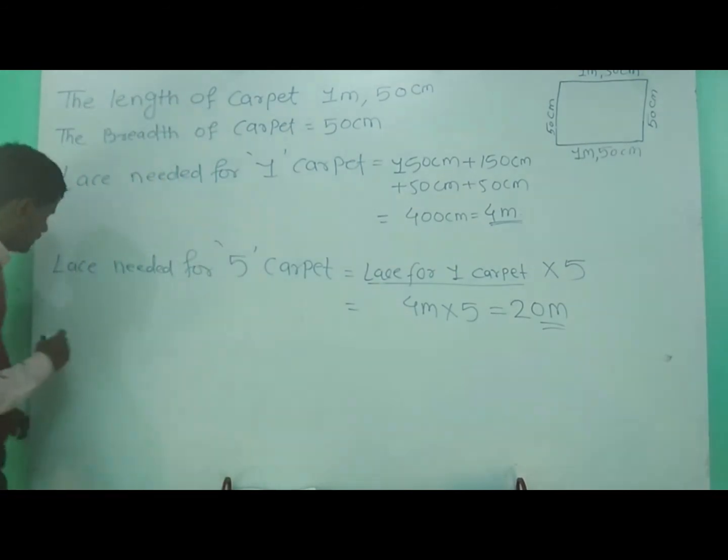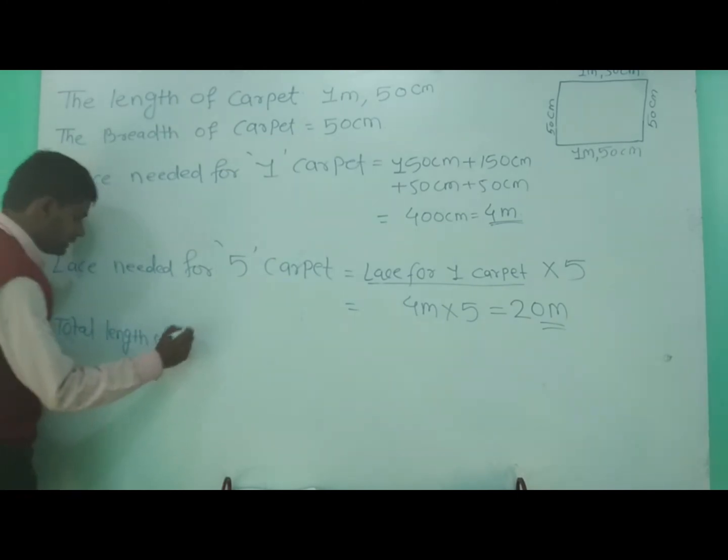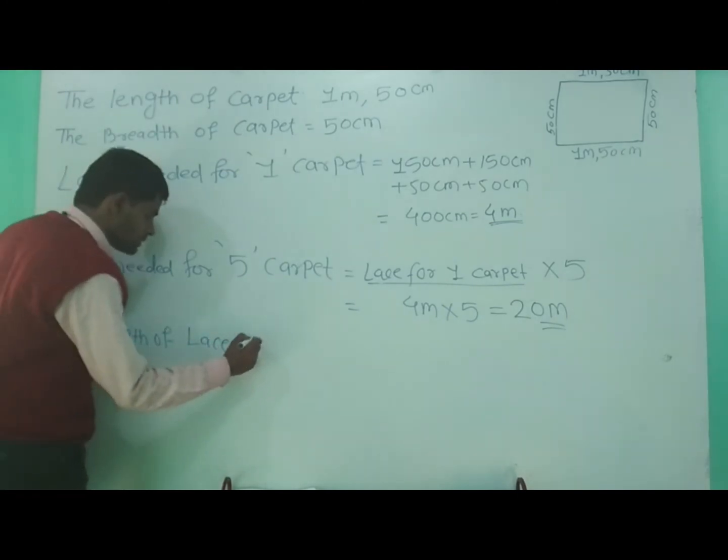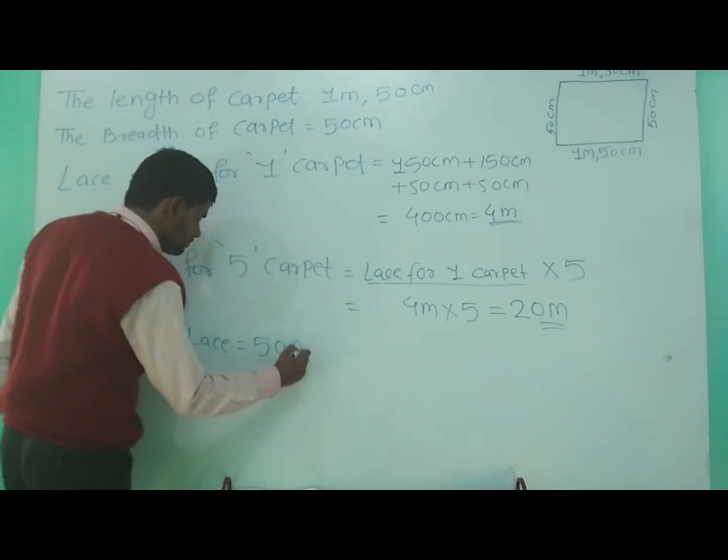Okay, so here what we have to do? Don't write Rihanna, write down directly total length of lace. Total length of lace is what? 50 meter.